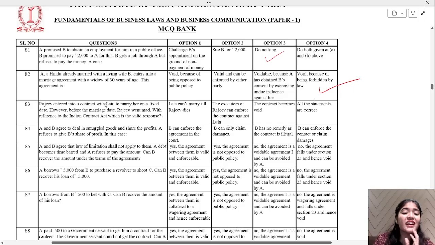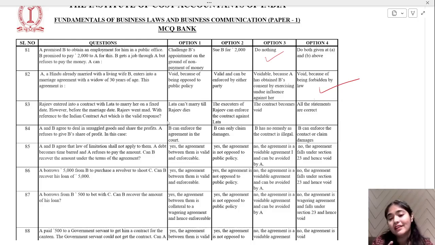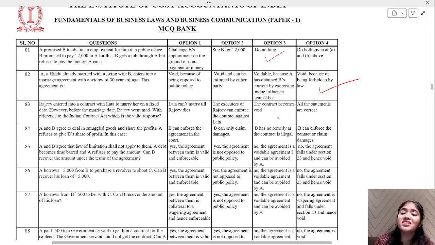Okay. Rajiv entered into a contract with Lata to marry her on a fixed date. However, before the marriage date, Rajiv went mad. With reference to the Indian Contract Act, what is valid? The contract becomes void because the subject matter is not eligible anymore to marry. Okay, not a person of sound mind.